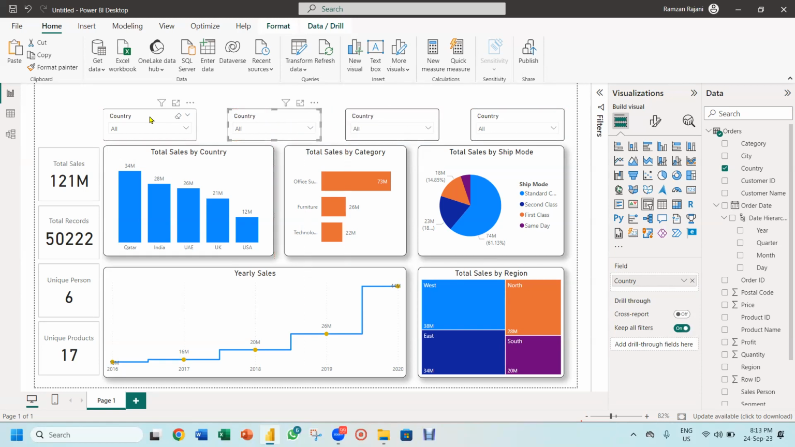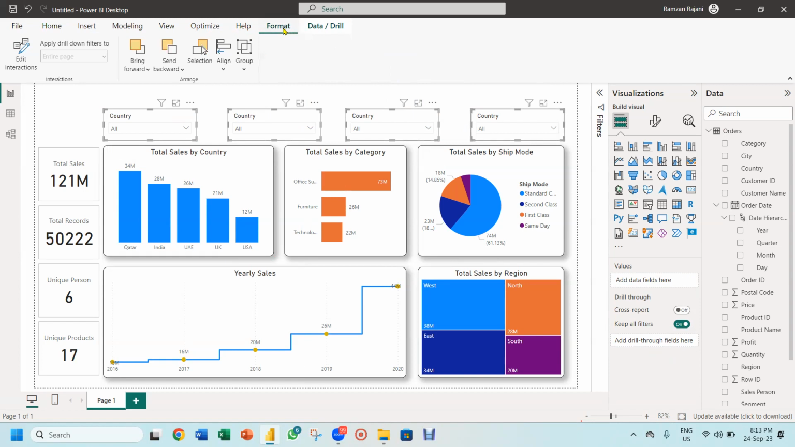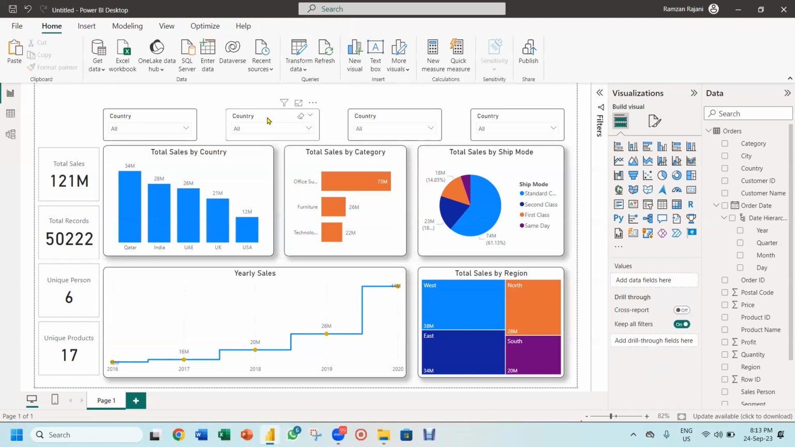You can even do the spacing setting. You can just select all four and go to the format option, align, and distribute horizontally. So it will adjust the spacing between them. And you see, wow.